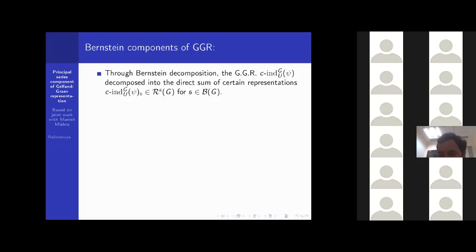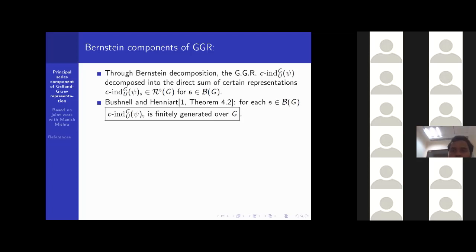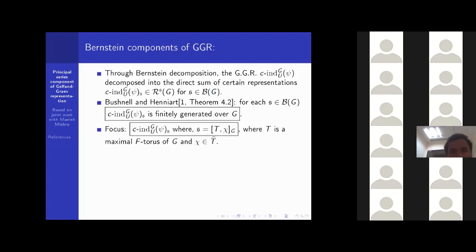Bushnell and Henniart showed that for each S belonging to B G, this Bernstein component of the Gelfand-Graev representation is actually finitely generated over G. So we will mainly focus on the Bernstein component of the Gelfand-Graev representation where S is principal. That means S equals T comma chi, where T is a maximal split torus of G, and chi is a smooth character of T.